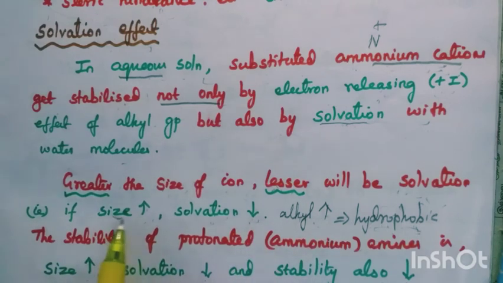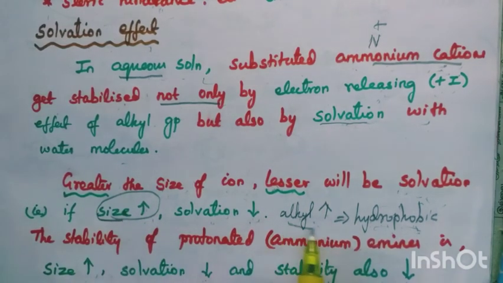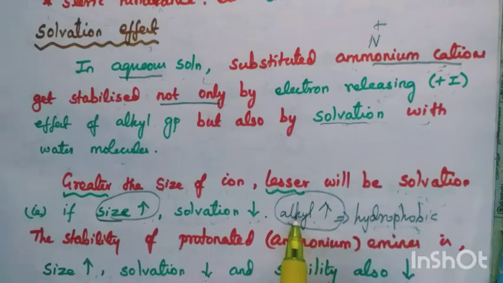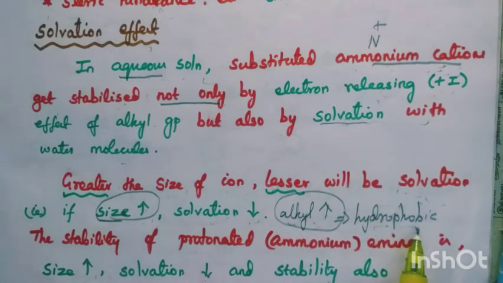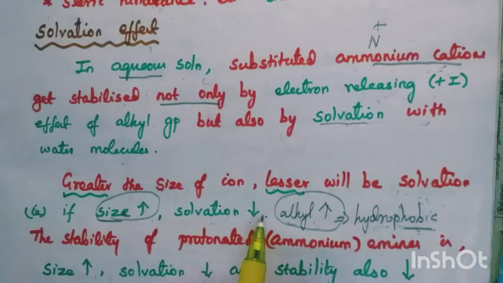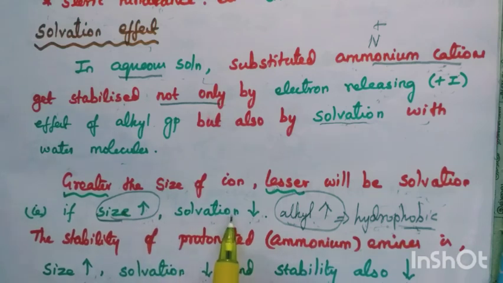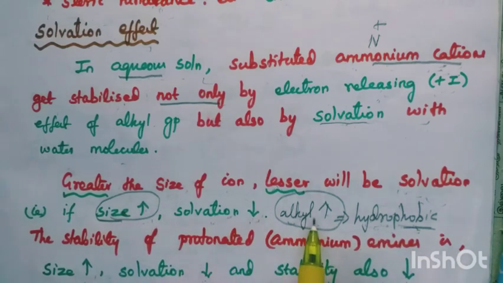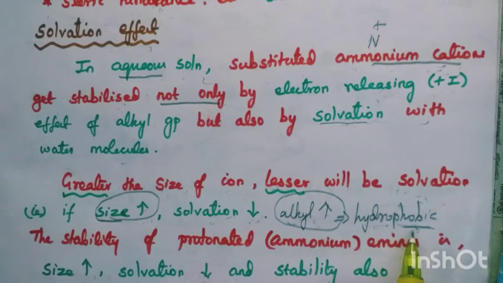Why does size increase? Because the alkyl groups increase. Alkyl groups are hydrophobic. What is phobic? Repelling. Hydro, water repelling group. Therefore the solvation decreases.